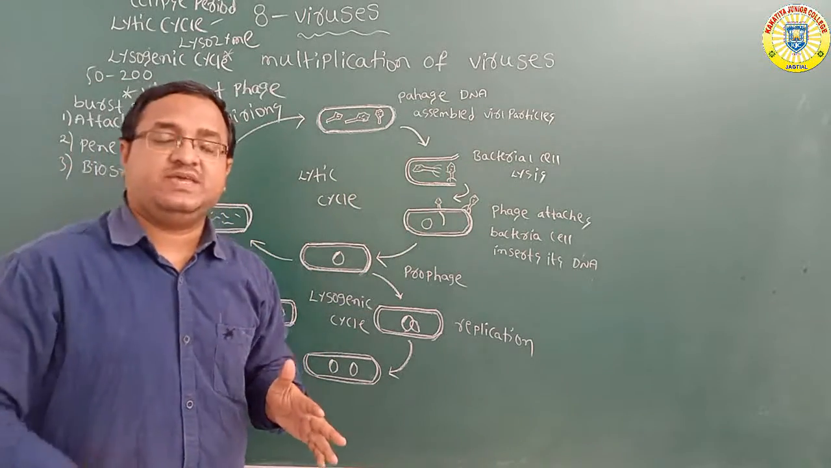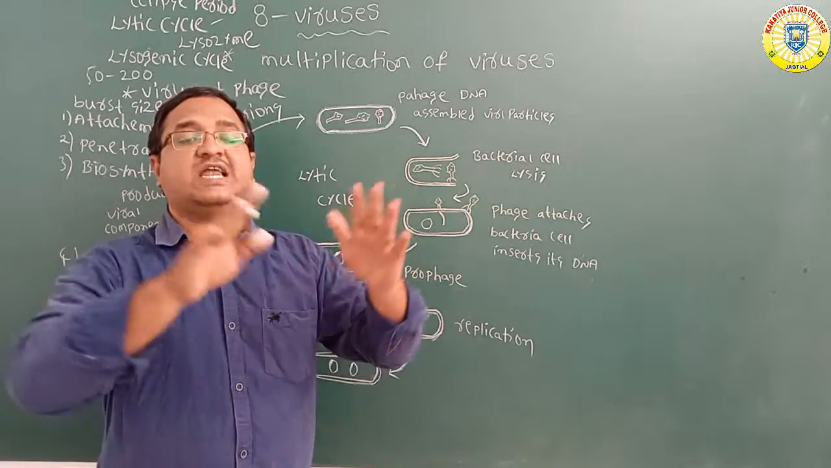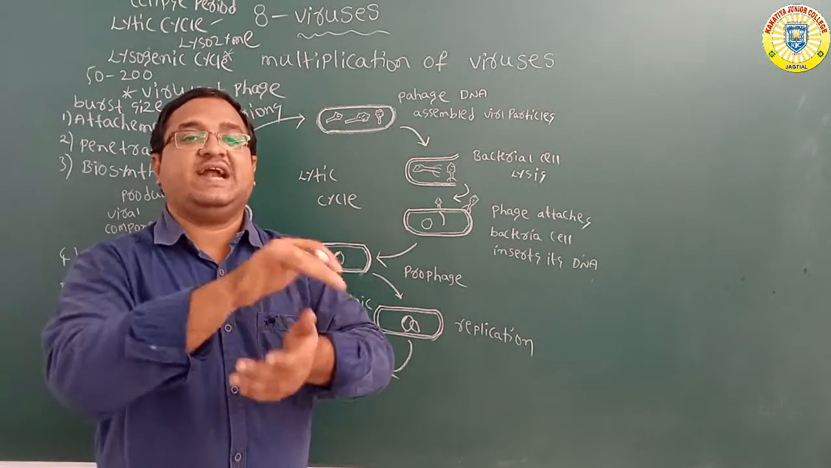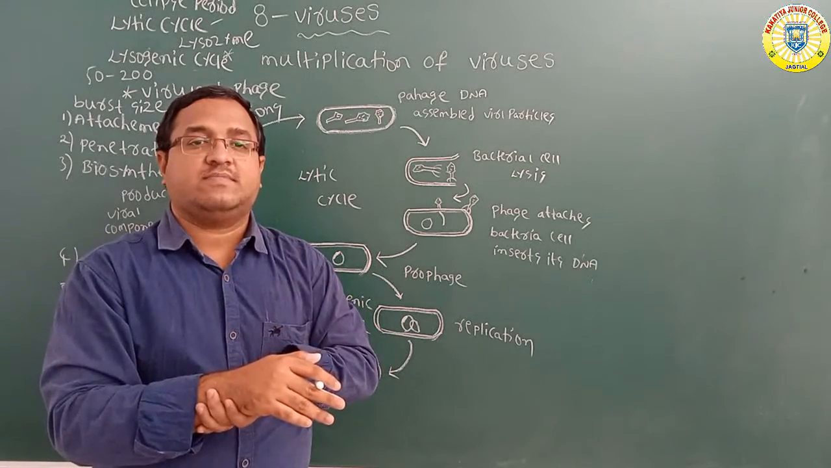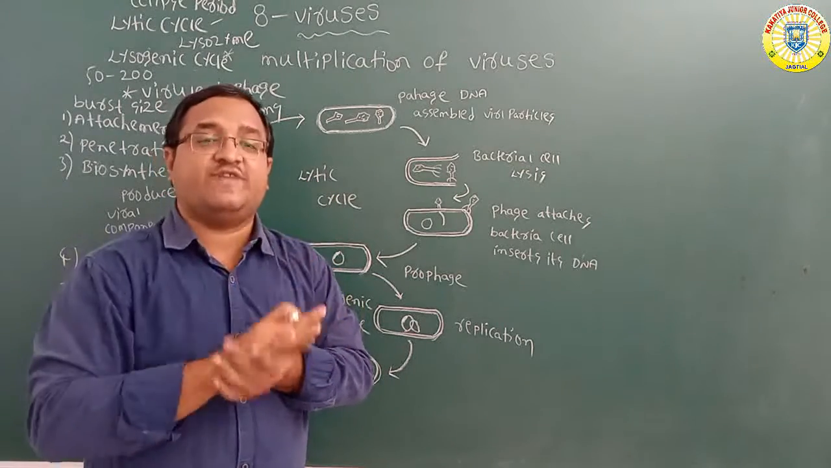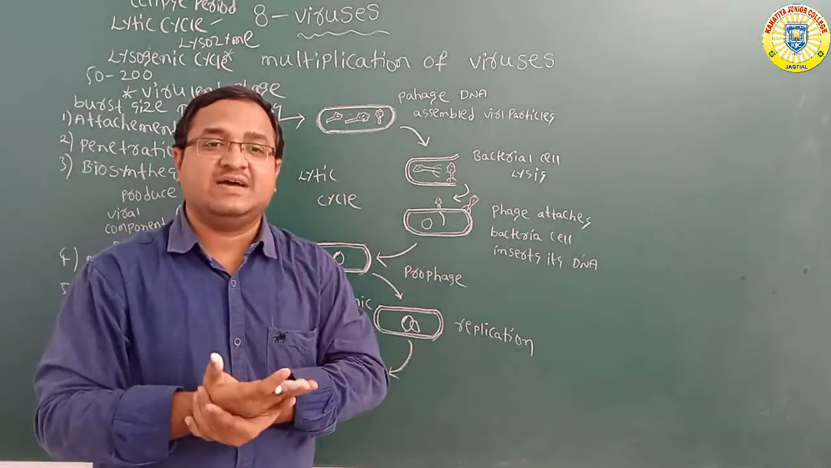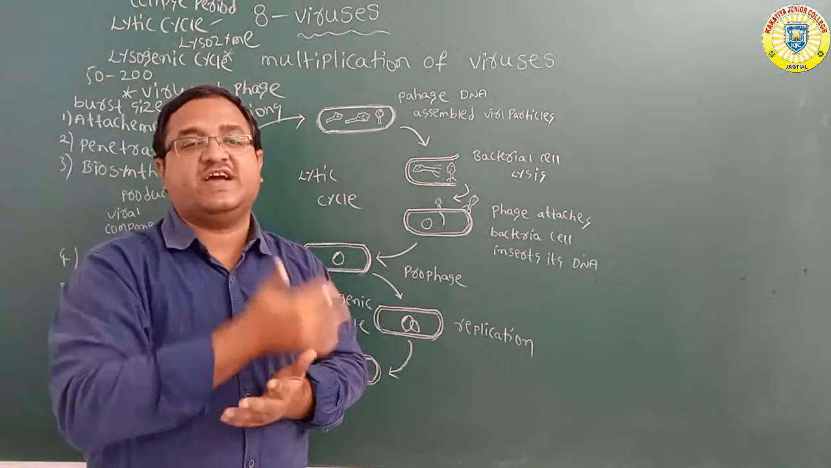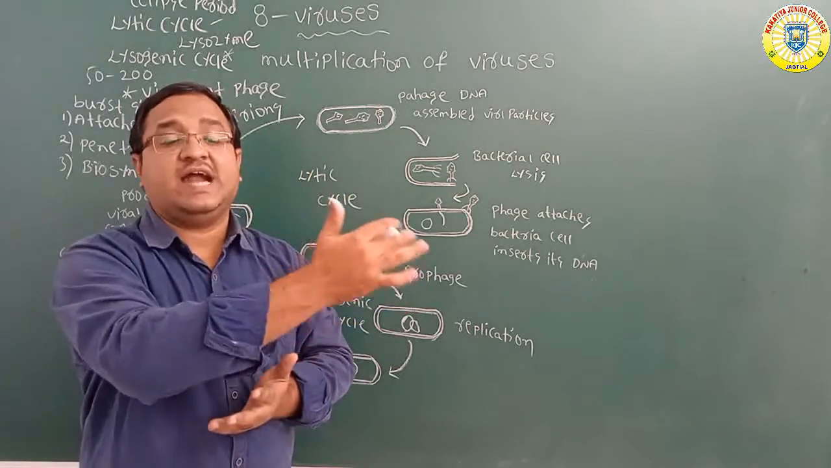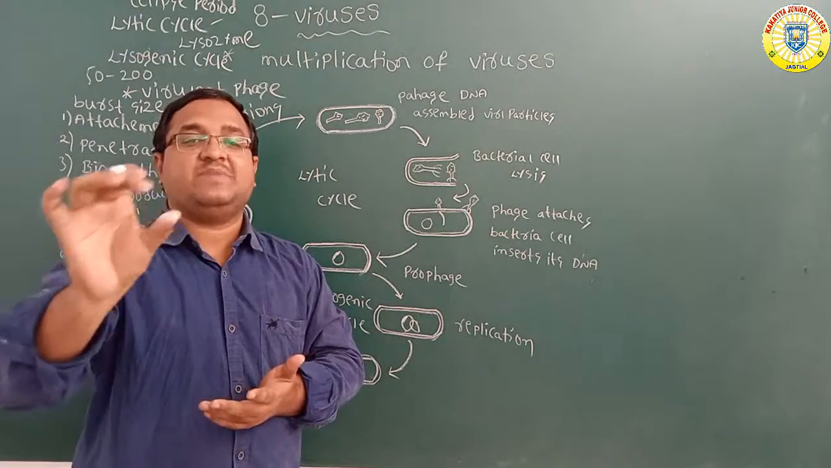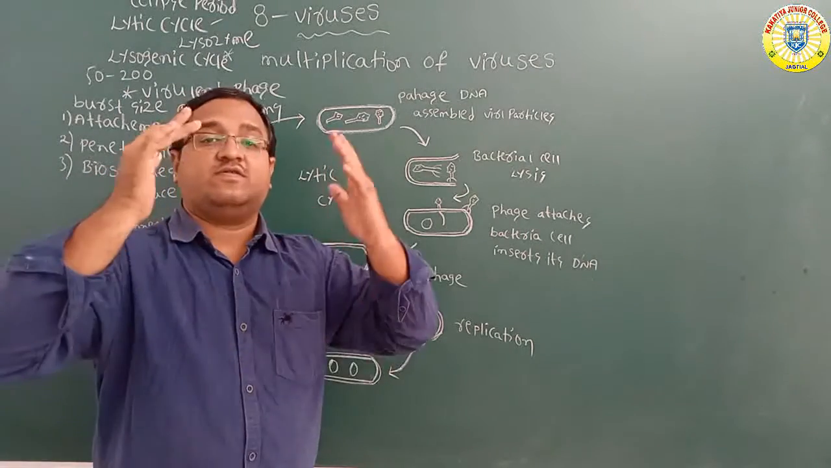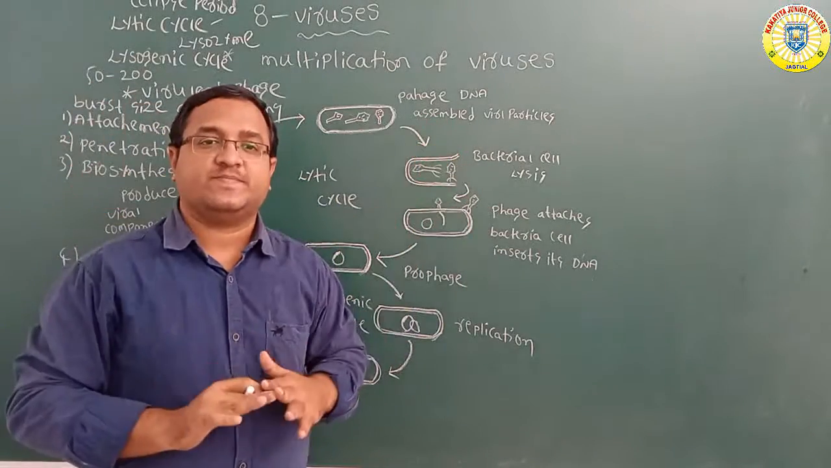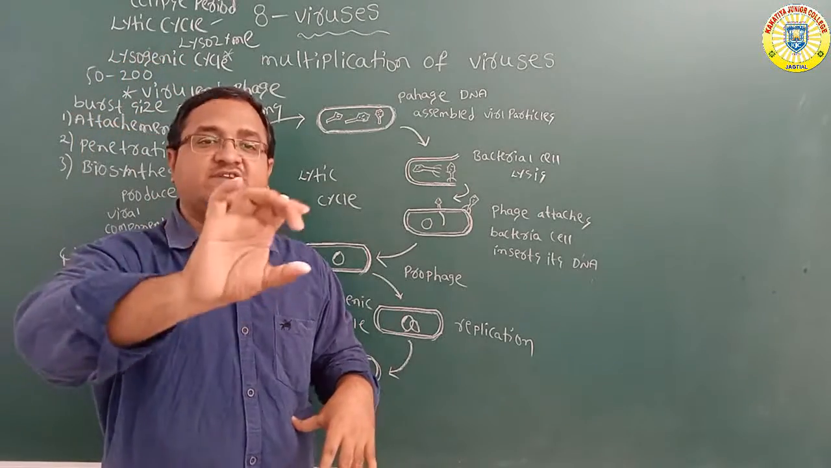But what is the lytic cycle? In this lytic cycle, the host cell is caused to lyse, or die. For example, the T4 bacteriophage can attack E. coli bacteria and cause the death of the E. coli bacteria. That type of phage is called a virulent phage, and this type of life cycle is called the lytic cycle. Finally, in this lytic cycle, the host cell dies. The lytic cycle mainly contains 5 steps.